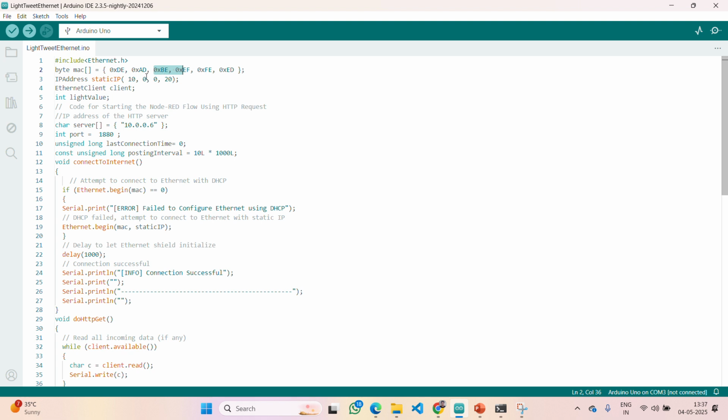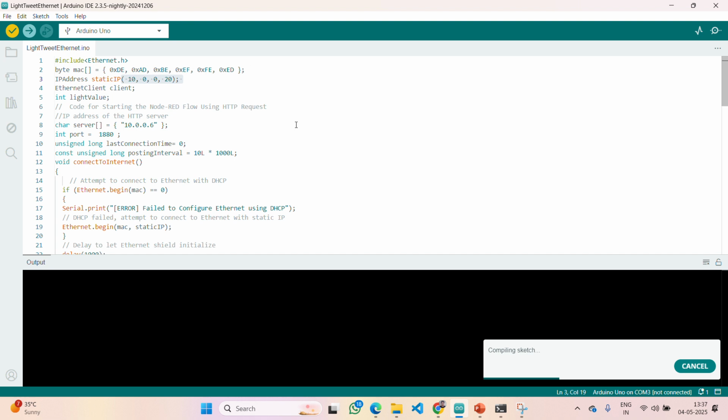MAC is going to be the same, but we work with static IP. Otherwise, the default, the original IP address will be considered. 99.9% the original IP address will be considered. In some exceptional cases, we are going to work with this one. Let me compile it.